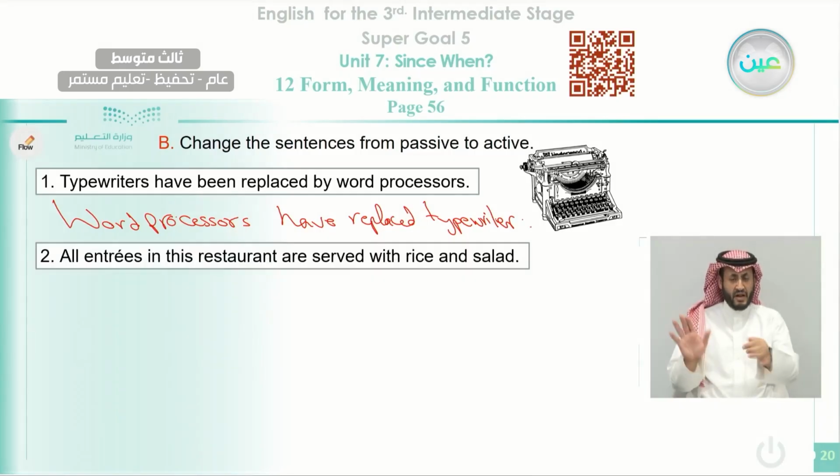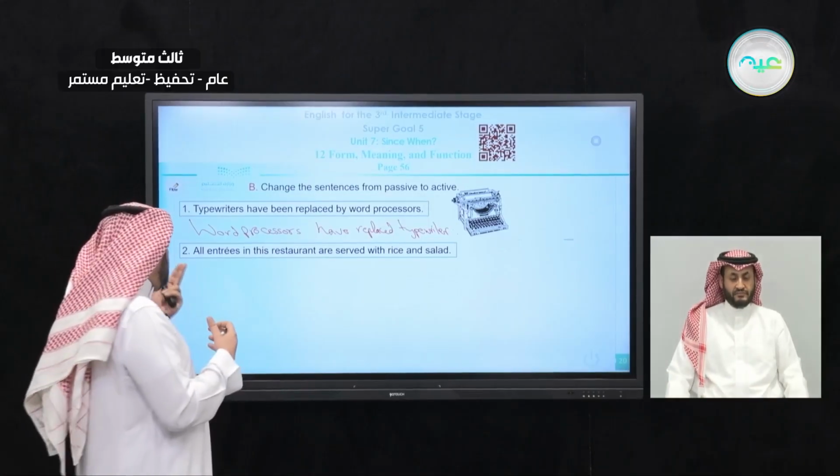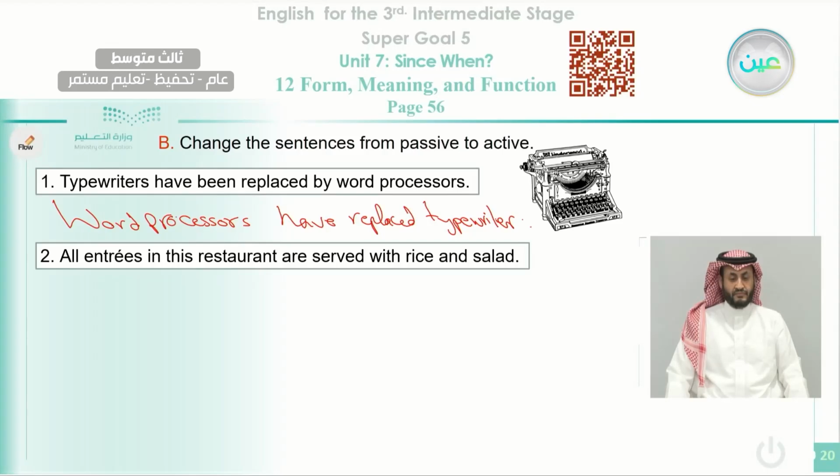Okay, the other example here, all entries in this restaurant are served with rice and salad. This is in the passive form. We need to change it into active. How can we use it here? We can say the restaurant serves, because it is in the present. As we said here, are served indicates that this sentence is in the present. So we can say a restaurant serves rice and salad.